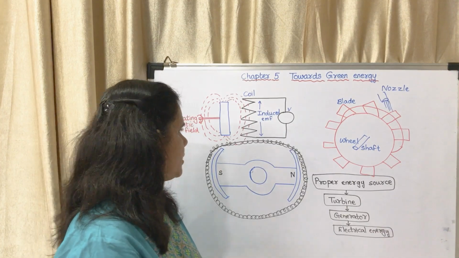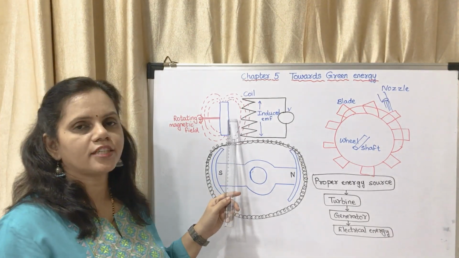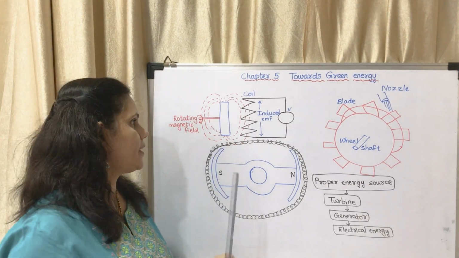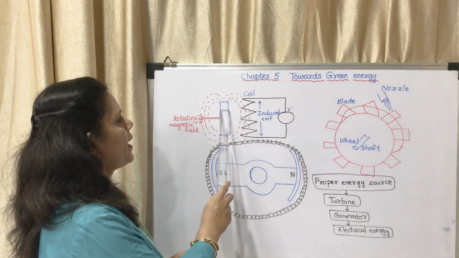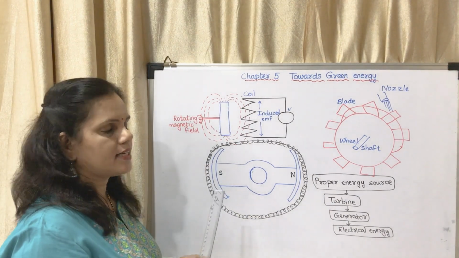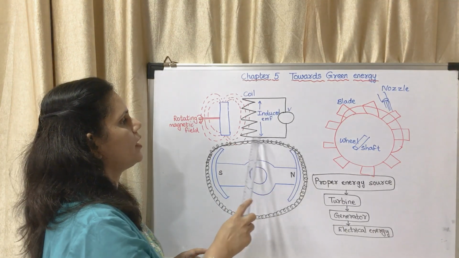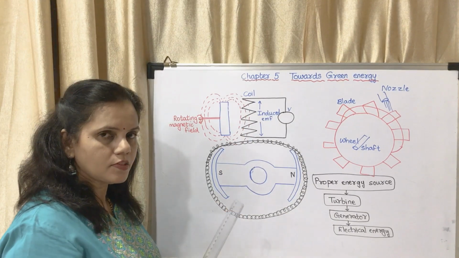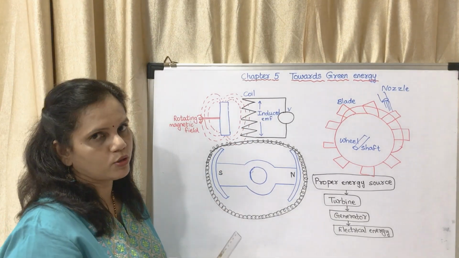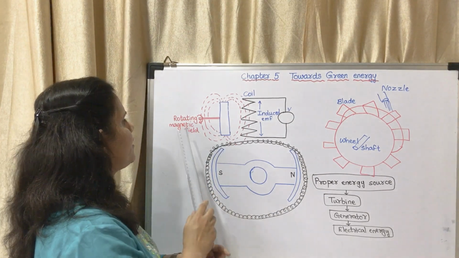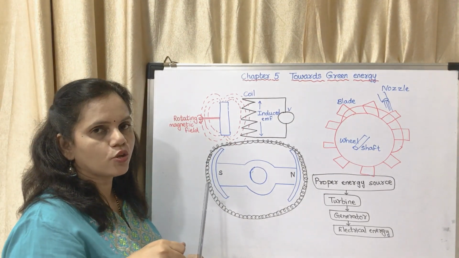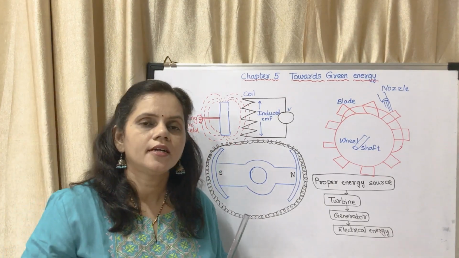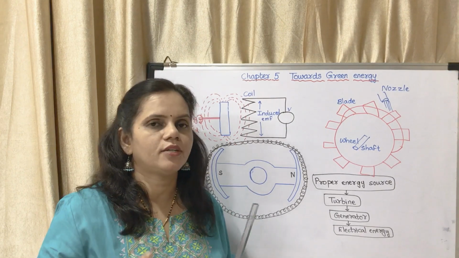I have drawn the diagram here. This is the diagram showing electromagnetic induction, figure 5.1. Here you may see there is a magnetic field. This is a magnet, and this is a coil which is connected to a voltmeter. Coil means the wire which is wound. Now this magnetic field is rotated with the help of a source. This magnetic field is moving. When we studied about the generator, the coil was moving and the magnet was stationary.